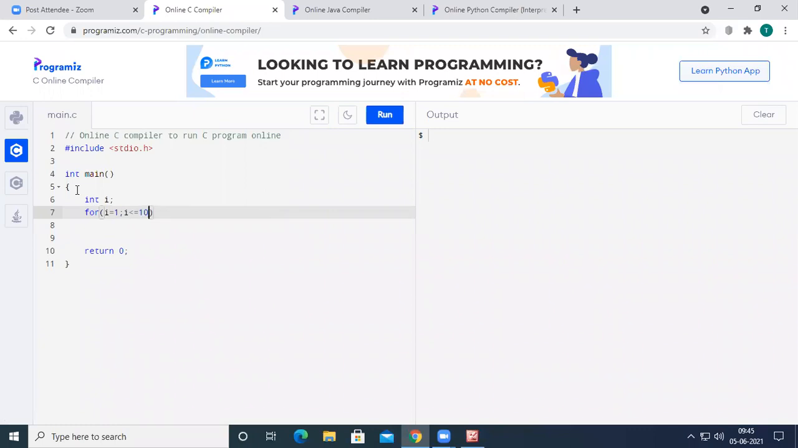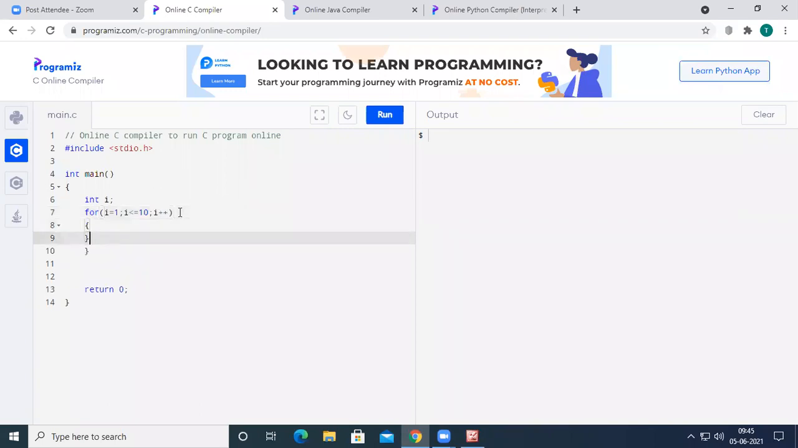So we are moving from i value 1 to i value 10, and then we are going to increment the value. We want to print the value 1 on the output screen, and then the value 2, and then the value 3, 4, 5, 6, 7, 8, 9, and 10. Each and every time I want to increment the value by 1. That's why I have taken i++.